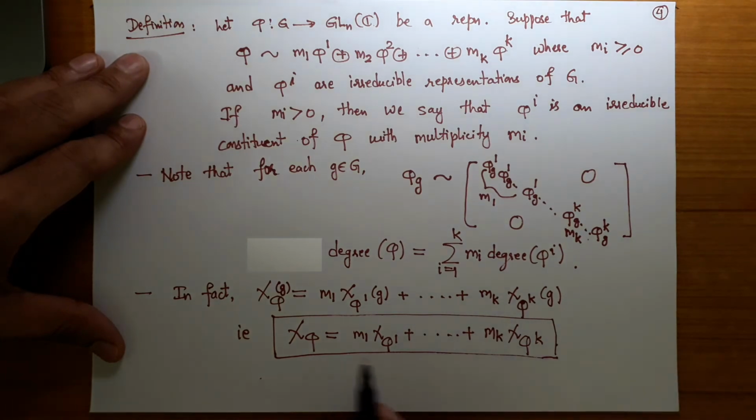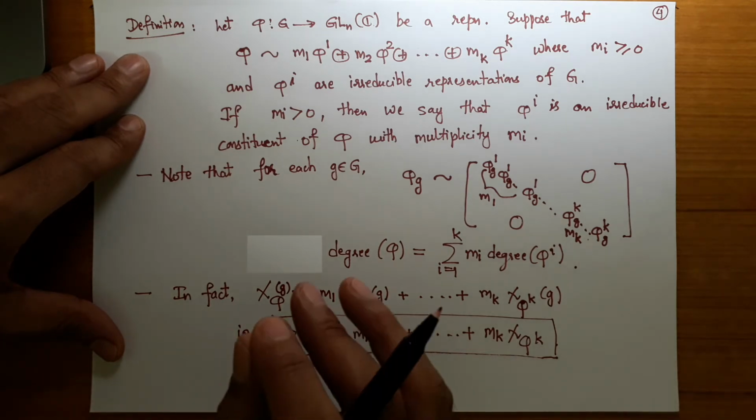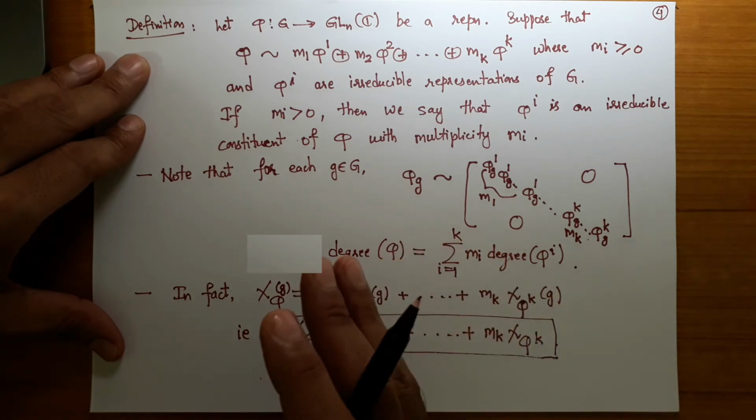So this suggests something. We know that all the characters are complex valued functions from group G into C, and in fact they are class preserving functions. And I am saying that the character of any representation can be written as a linear combination of characters of its irreducible constituents. So if you know all the irreducible representations of a given group, you write down their characters.